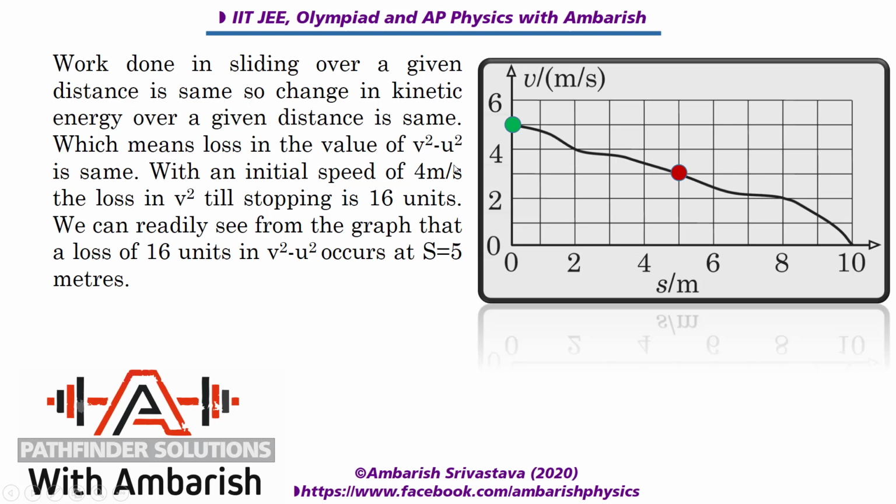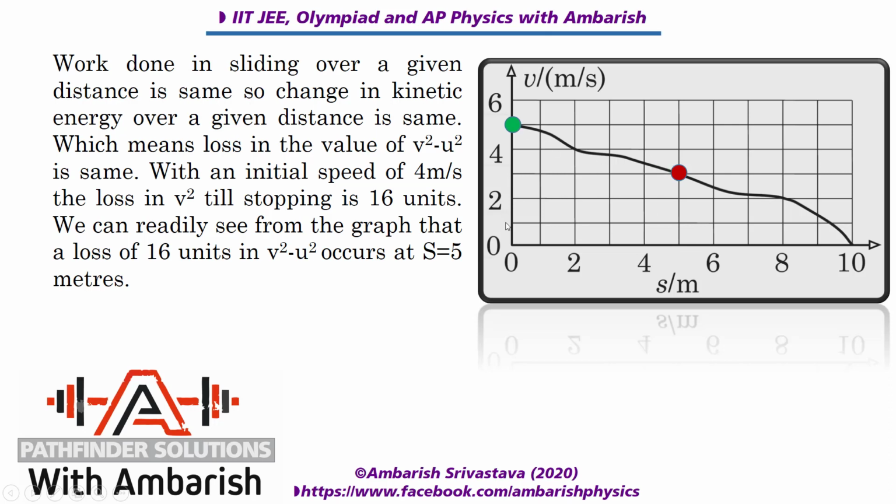Okay, so how can we find out the loss of 16 units? If we see in the original path, initial velocity is 5 and 5 square is 25. So if we want a loss of 16 units, that means we are looking for a point where the velocity square becomes 9 units. Why? Because 25 minus 9 will be 16. So that gives you this location. So at s equal to 5 units, you can see that the velocity becomes 3 units.